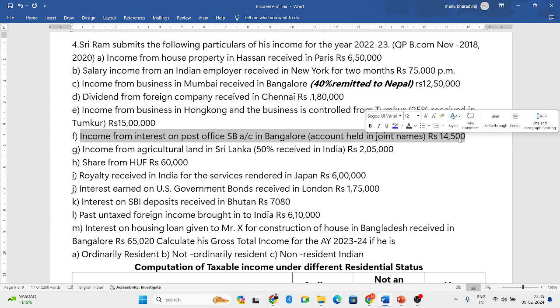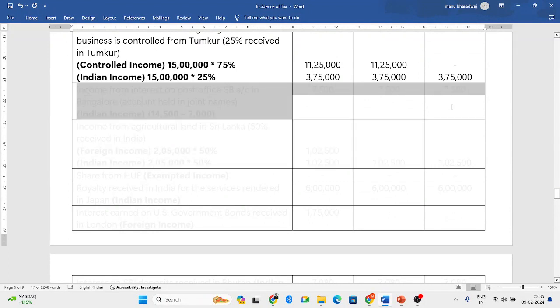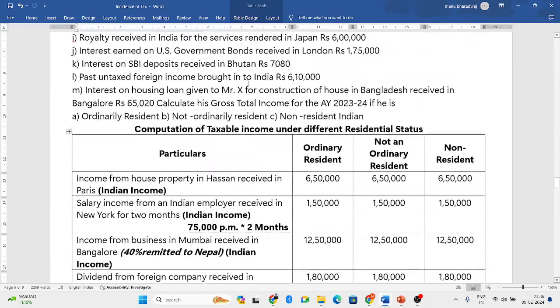As the income has risen and received both in India, it is an Indian income. So 14,500 is the total interest. In that 7,000 is the exemption amount. Remaining 7,500 is an Indian income. As it is an Indian income, all the three members will be taxed.